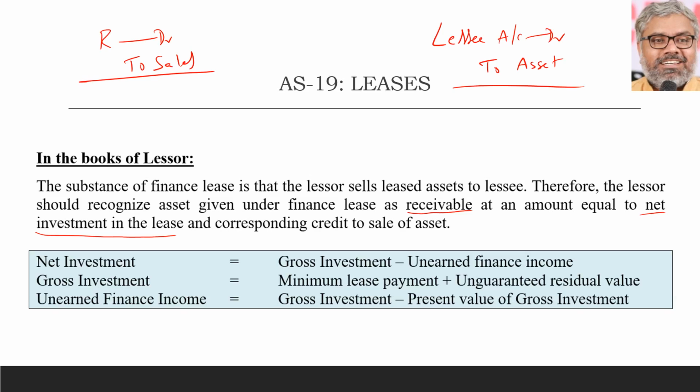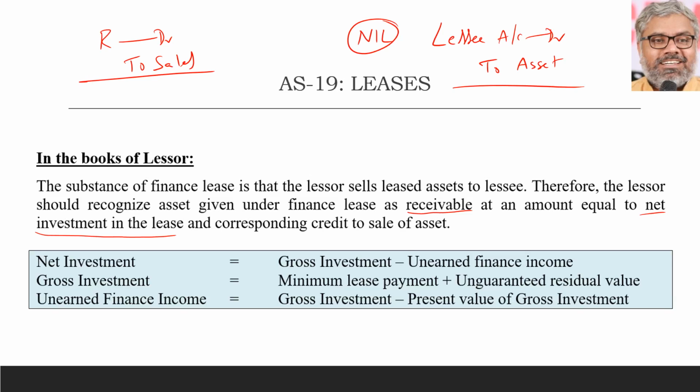Asset is gone. Now, in this, how much can be taken as revenue and how much can be taken as unearned finance income is a very important point. So look at this point of net investment. So what should be the debit here? Net investment in lease, that is not nil. Don't think it is zero. It is net investment in lease. Same words we have to use.